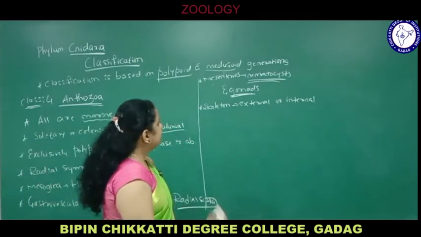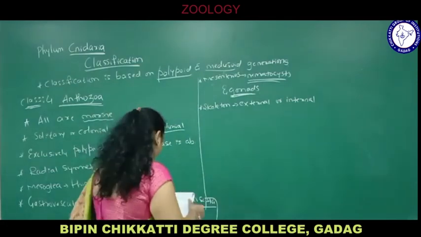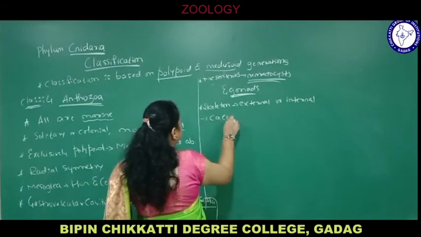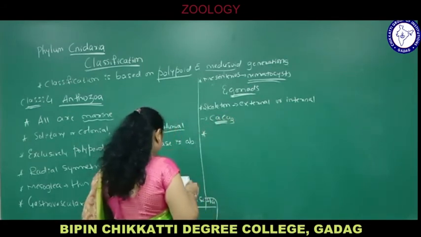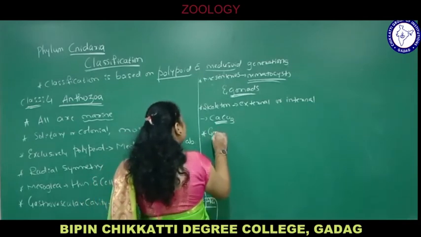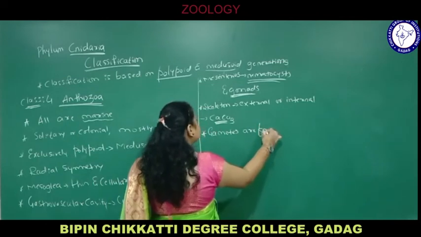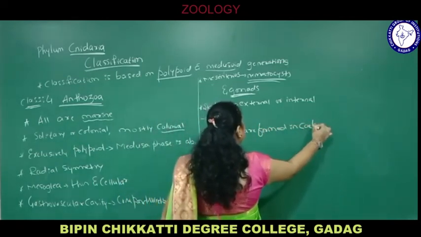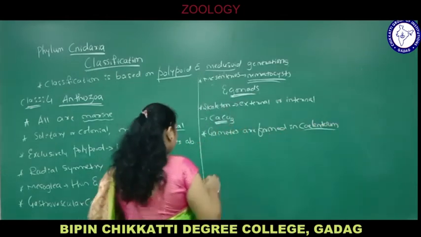So here these animals bear an external or internal endoskeleton, made up of calcium carbonate. Gametes are formed in the coelenteron, or the gastrovascular cavity.